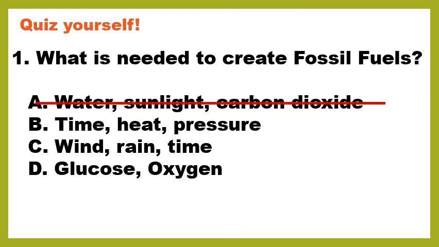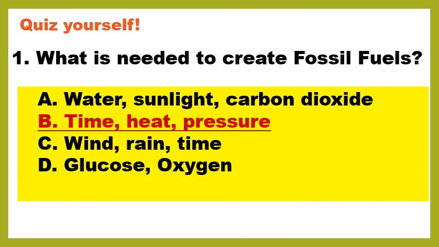I am going to eliminate A because water, sunlight, and carbon dioxide is what's needed for plants and algae to go through photosynthesis. So, no. I'm also going to eliminate D because glucose and oxygen is used to go through cellular respiration. That's how we get energy from our food. So correct answer is time, heat, and pressure. That's what's needed to take those fossils and change them into a new substance that is fossil fuels.